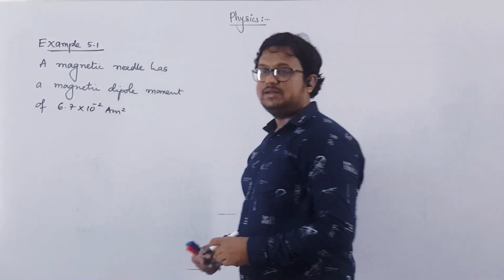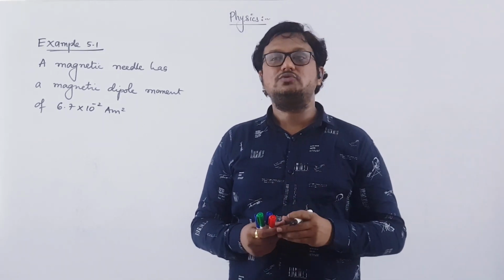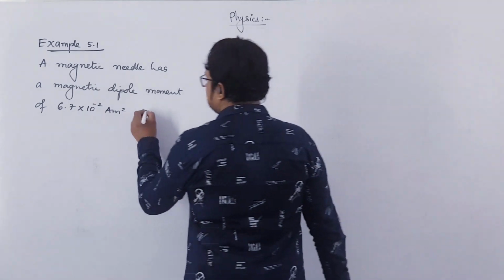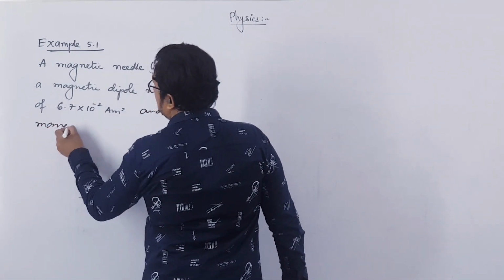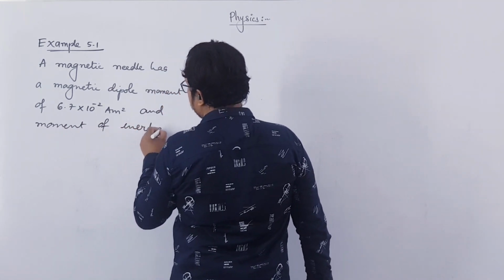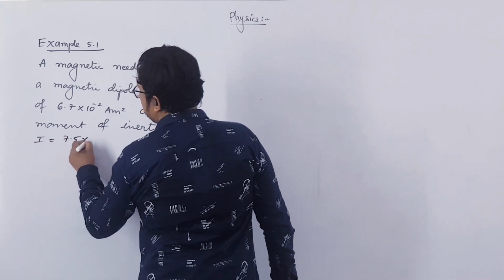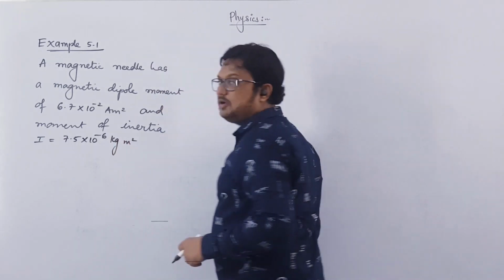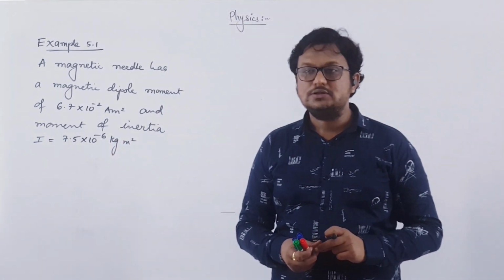We have a magnetic needle whose magnetic dipole moment is 6.7 into 10 raised to minus 2 ampere meter square, and moment of inertia I is given as 7.5 into 10 to the power minus 6 kg meter square. So the moment of inertia of the needle is 7.5 into 10 raised to minus 6 kg meter square.